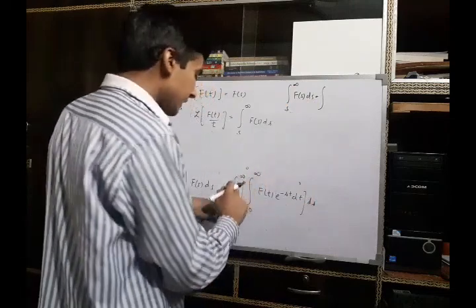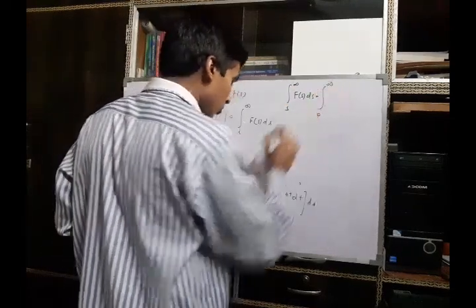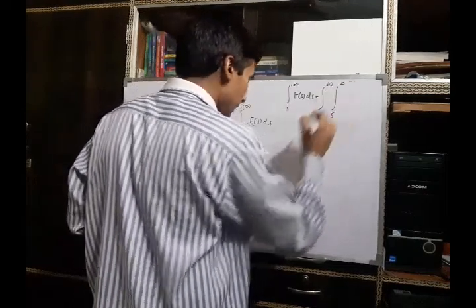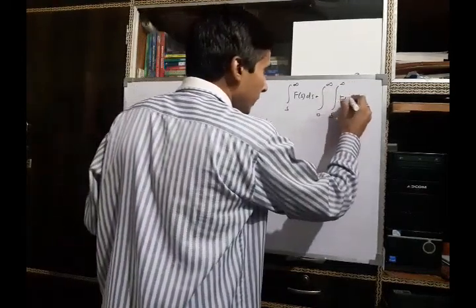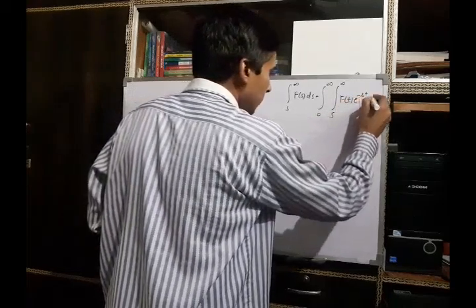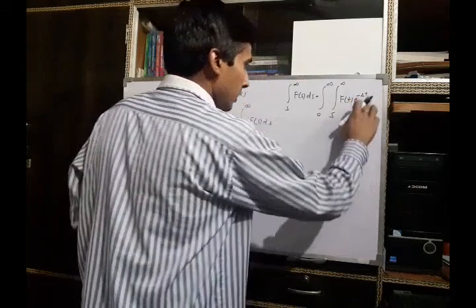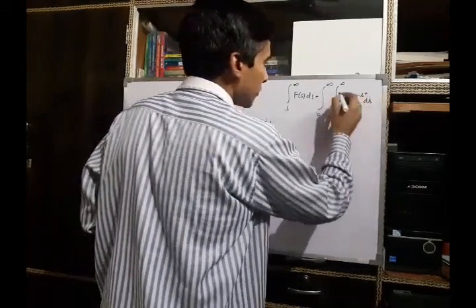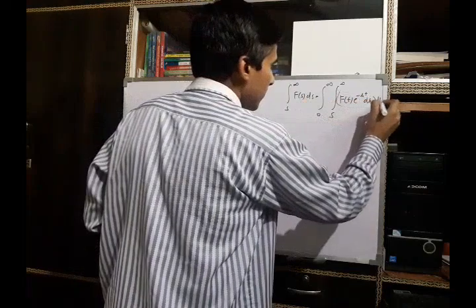So we can rewrite it as the integration from 0 to infinity, integration from s to infinity, of f(t) e to the minus st ds dt. The inner integration is with respect to s and the outer integration is with respect to t.